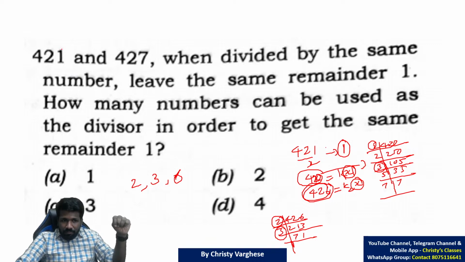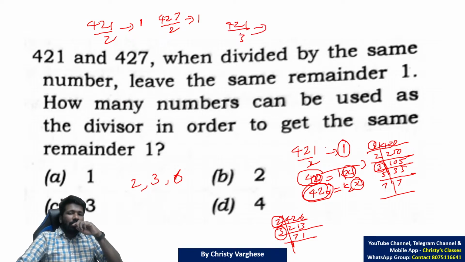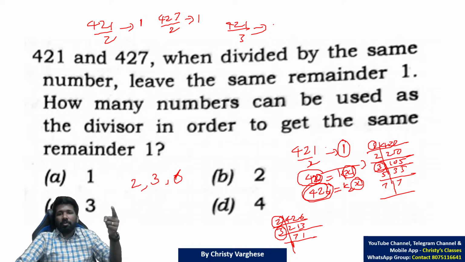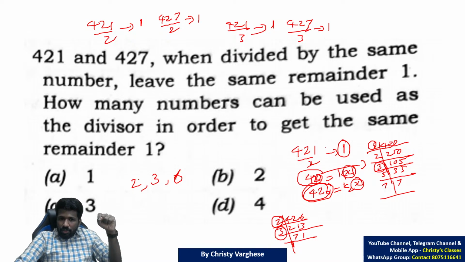I will explain what the question means. 421 divided by 2, remainder is what? 1. 427 divided by 2, remainder is also 1. So that satisfies this condition. Similarly, 421 by 3. 421 is not a multiple of 3, 420 is a multiple of 3, so remainder is 1. 427 by 3 also has remainder 1.